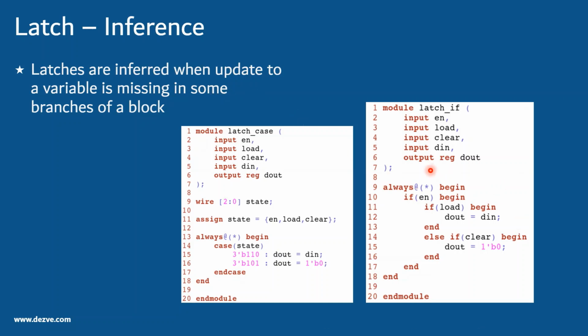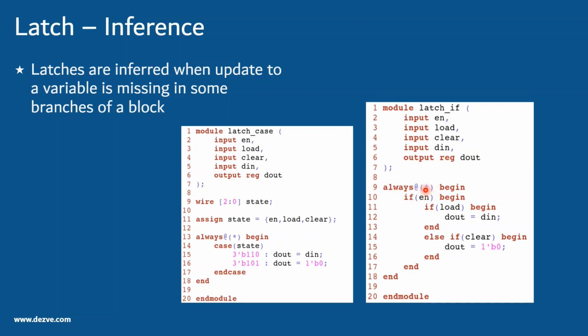So latches, okay. What is a latch? A latch might be intended, you might want a latch in your design, or you might not want one. It can be a debatable thing. Whenever you see a latch inference message from the tool, in this case this is a Verilog file. By looking at always @(*), I cannot say whether I was intending to infer a latch or a combinational circuit. But in SystemVerilog, you can use always_comb or always_latch.